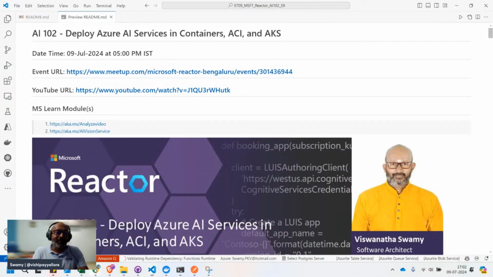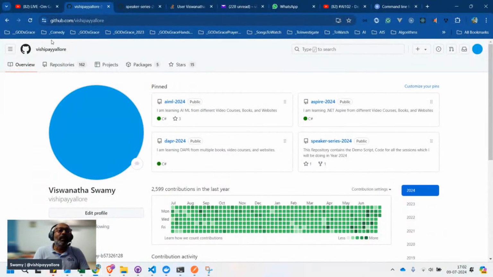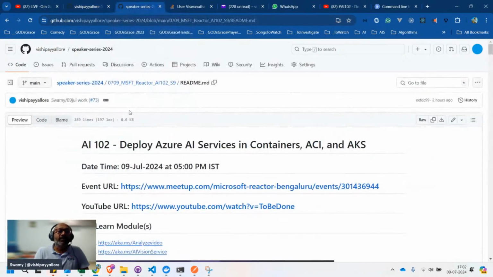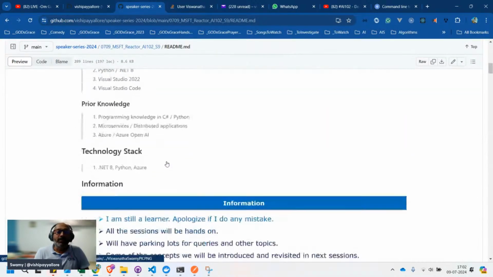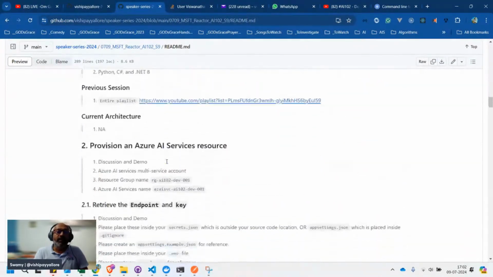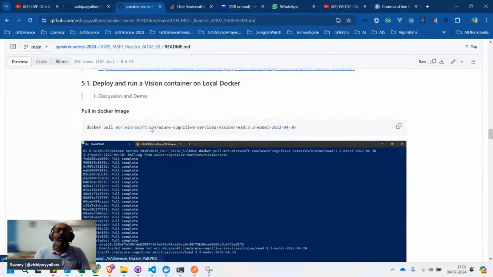I will take one quick minute. This is my main GitHub repository, and this is the markdown file for today's session, and everything will be here in black and white. Rashmita will be sharing this.